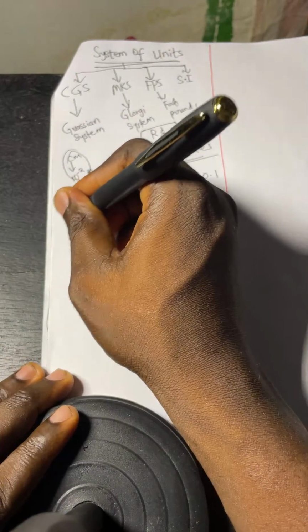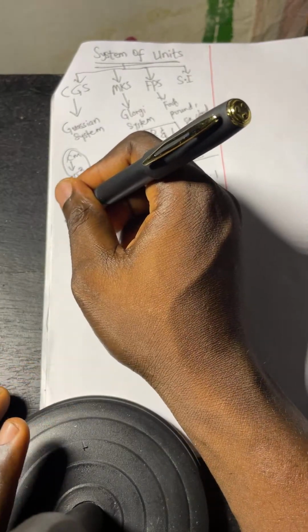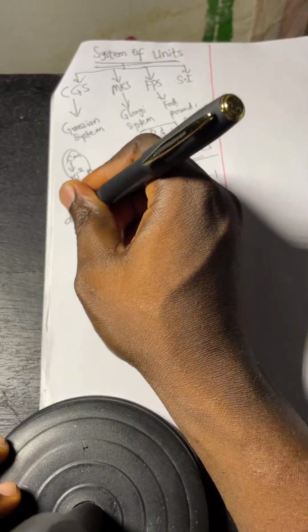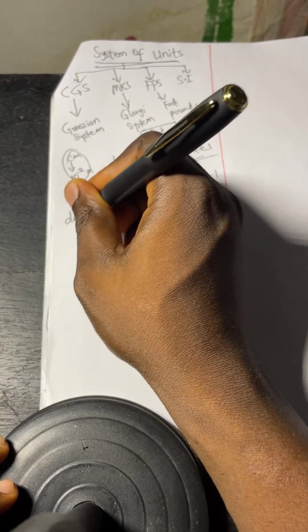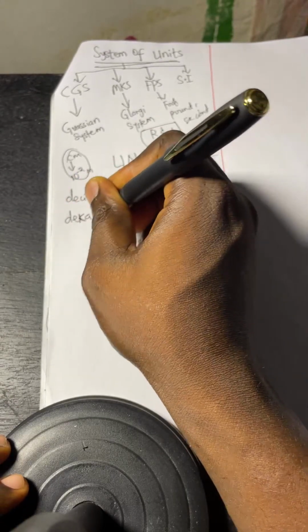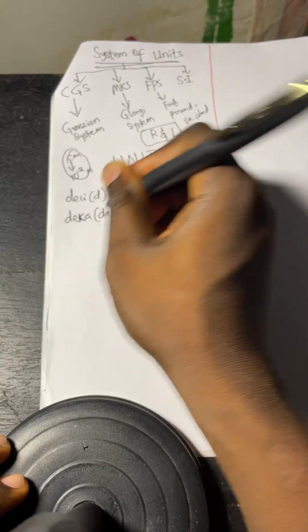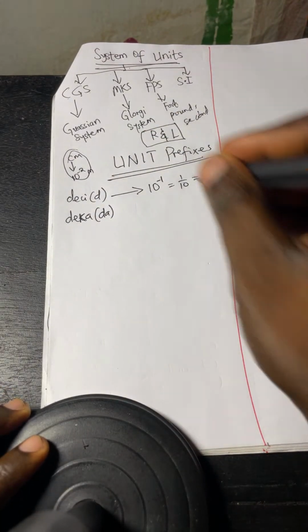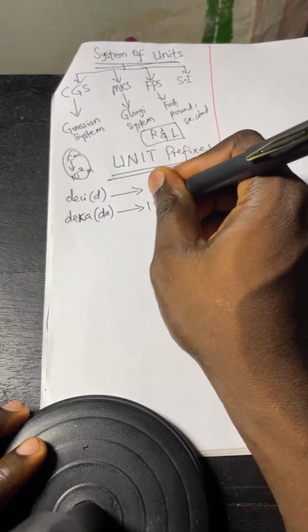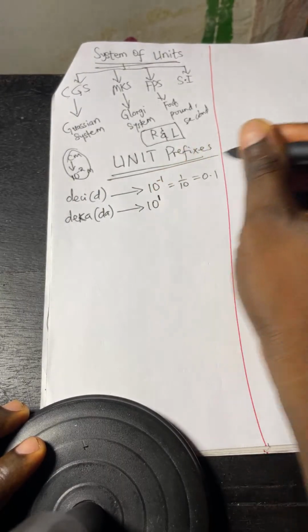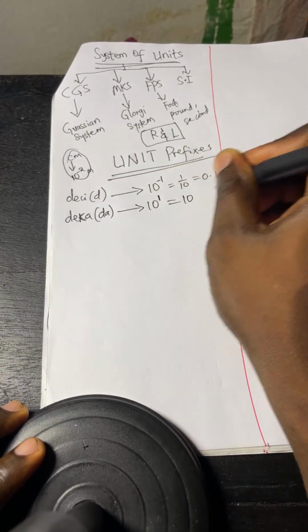Okay, we go again to this other one, we call it deca. Deca is DA, DA is the symbol. What does it stand for? It stands for 10 power positive 1, which is just 10.